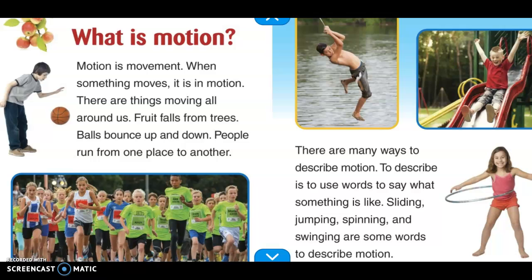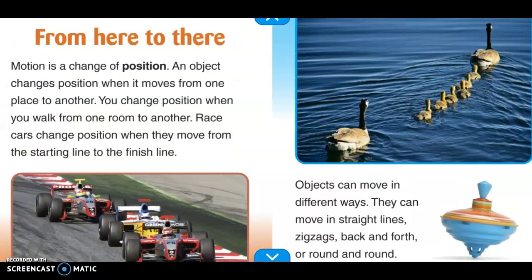There are many ways to describe motion. To describe is to use words to say what something is like. Sliding, jumping, spinning, and swinging are some words to describe motion.